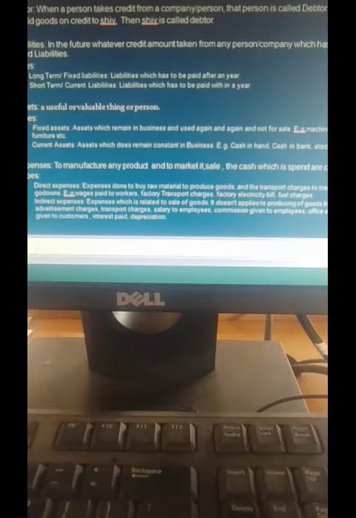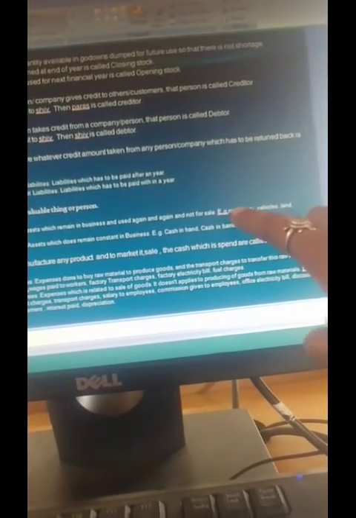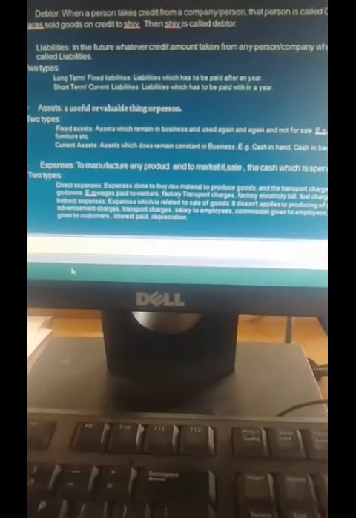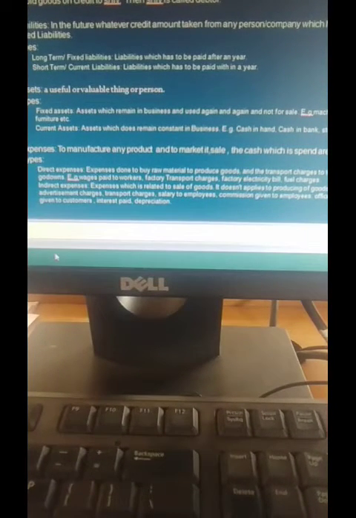Example given is what? Machinery, then vehicles, land. Those are called fixed assets. Whatever machinery the owner buys, it remains in the business only. He does manufacturing of his final product.